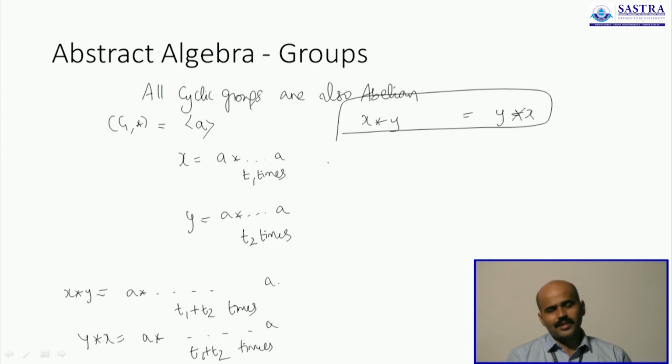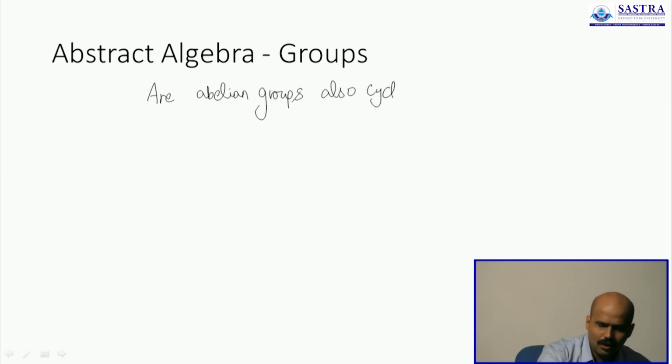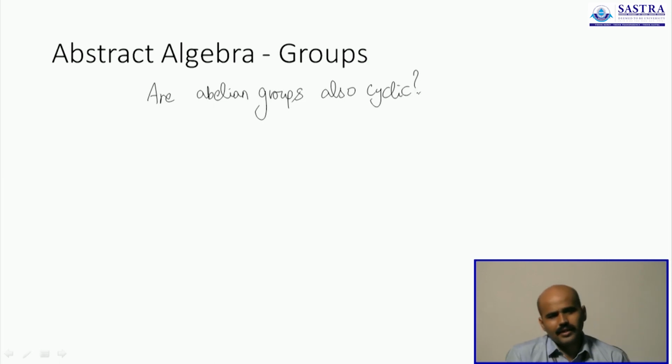So we will wind up today's lecture with one question. Now I have stated that all cyclic groups are abelian. I want you to focus on its converse. What about abelian groups? Are all abelian groups also cyclic? I am not even asking you to consider non-abelian groups. I am directly giving you the relaxation to consider only abelian groups. Now you will have to find out whether all such abelian groups are cyclic.